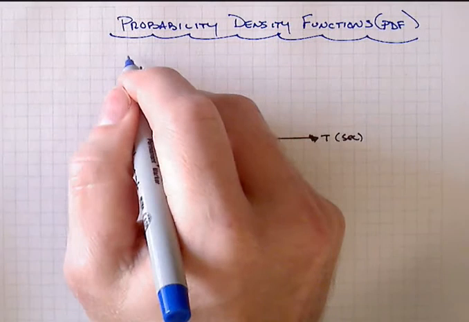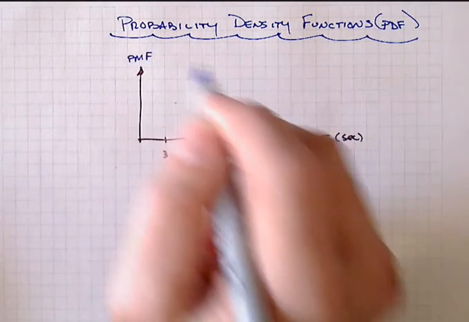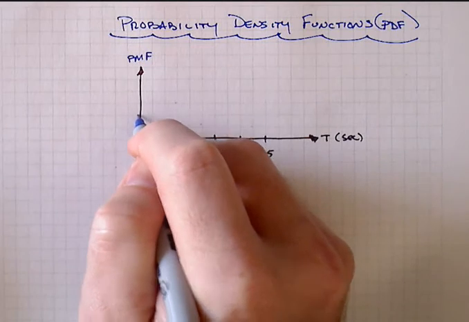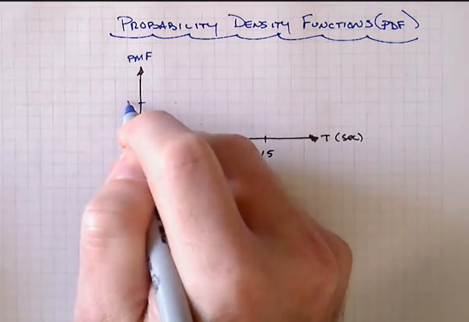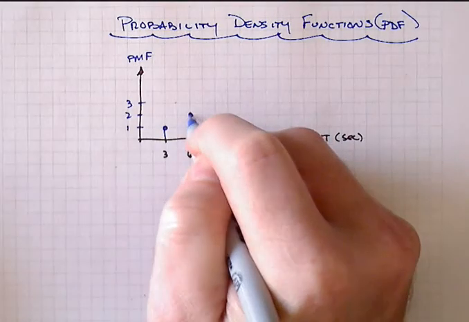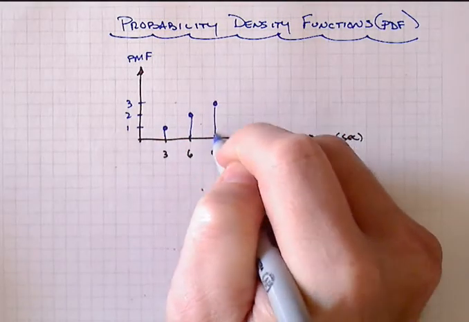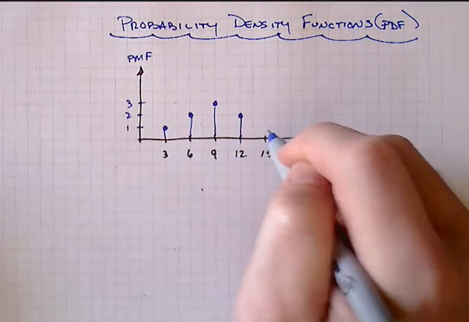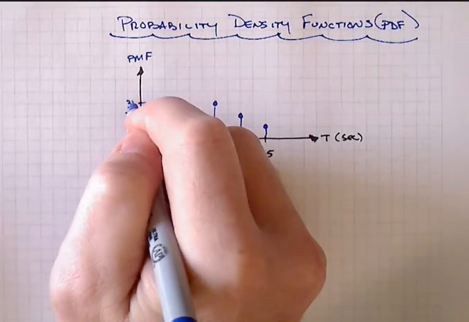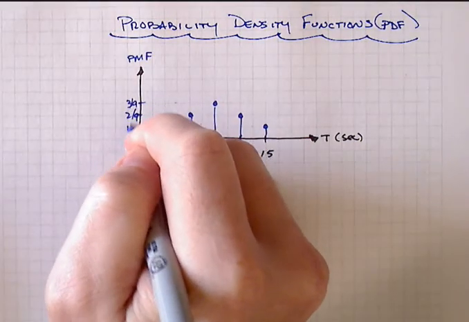Right? And we created the probability mass function that was in the ratio of 1 to 2 to 3 as we went from 3 to 6 to 9 to 12 and to 15 seconds. Right? And that was really 3 ninths, 2 ninths, and 1 ninth.